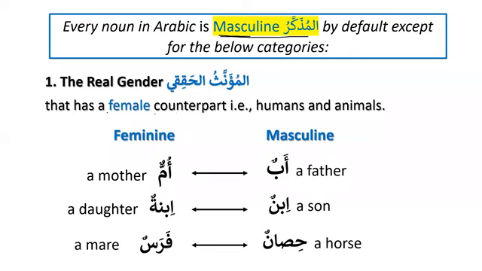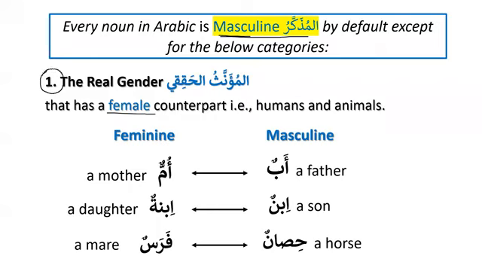That it has a female counterpart, and it is for humans and animals. For example, we say abun, a father, and the female counterpart for abun is ummun, a mother; ibnun, a son, and ibnatun, a daughter; hisanun, a horse, and farasun, a mare. So that's number 1 that we have learned already.